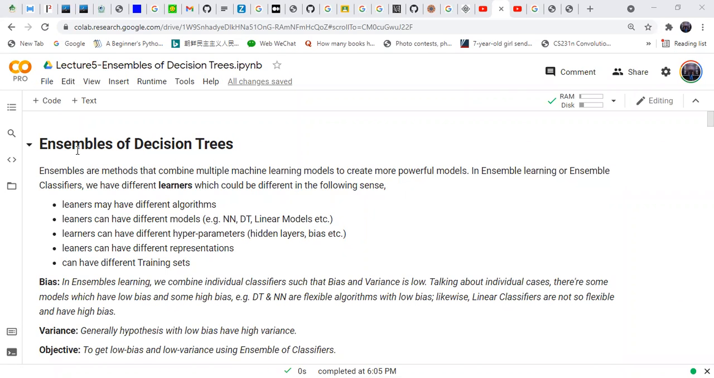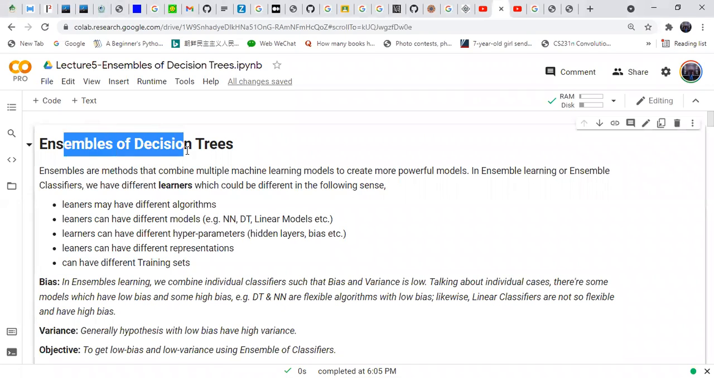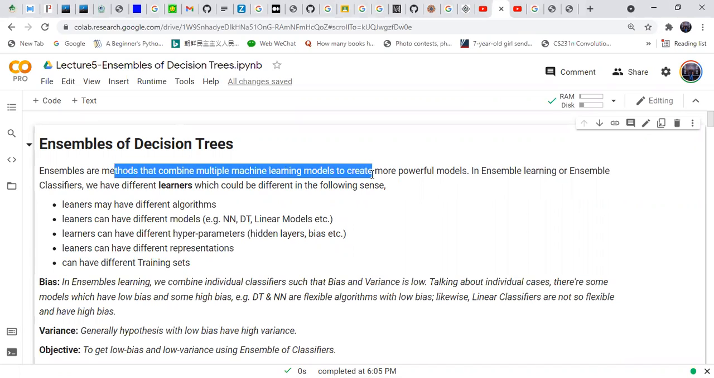In this lecture, we are going to talk about the ensembles of decision trees. Ensembles are methods that combine multiple machine learning models to create a more powerful model. Ensemble learning or ensemble classifiers. In ensemble learning, we have different learners which could be different in the following sense.